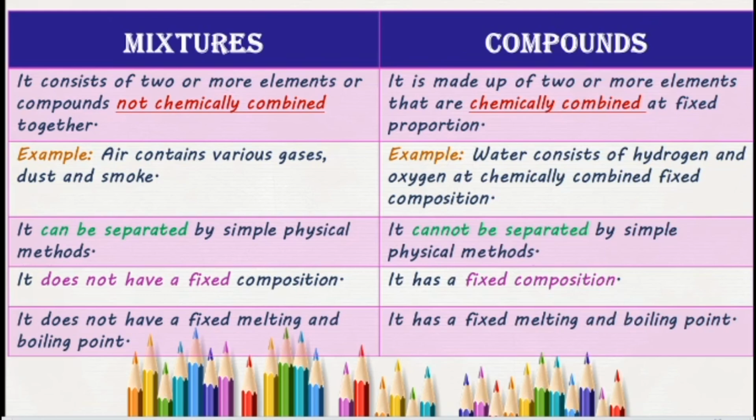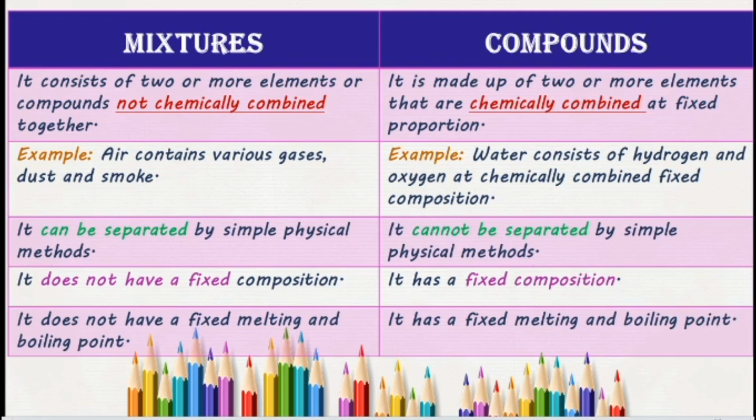That is the third point. Mixtures can be separated by simple methods, but compounds we cannot separate by simple physical methods. Mixtures do not have a fixed composition, but compounds have a fixed composition. Mixtures do not have a fixed melting and boiling point. Compounds have a fixed melting and boiling point because they have a fixed composition.